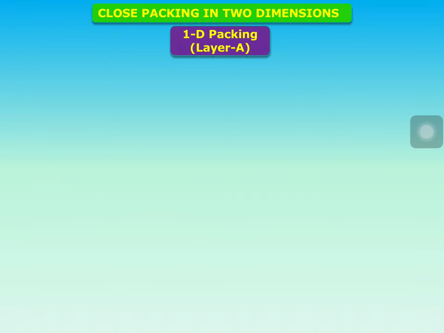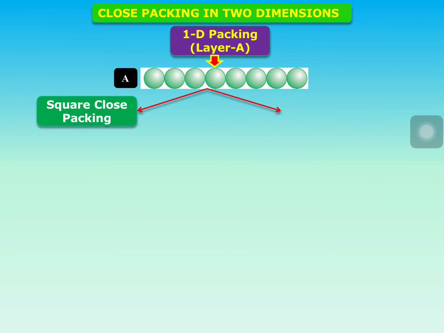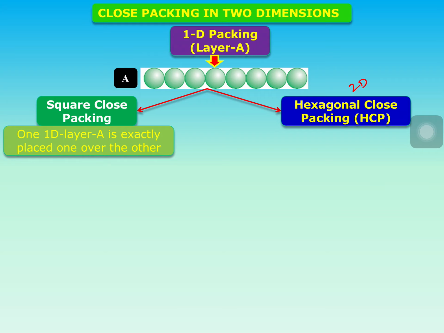We have a layer A. If we take layer A, it can undergo two types of two-dimensional arrangements: square close packing and hexagonal close packing. So close packing in two dimensions is of two types: square close packing and hexagonal close packing. In square close packing, one 1D layer is exactly placed over the other 1D layer.